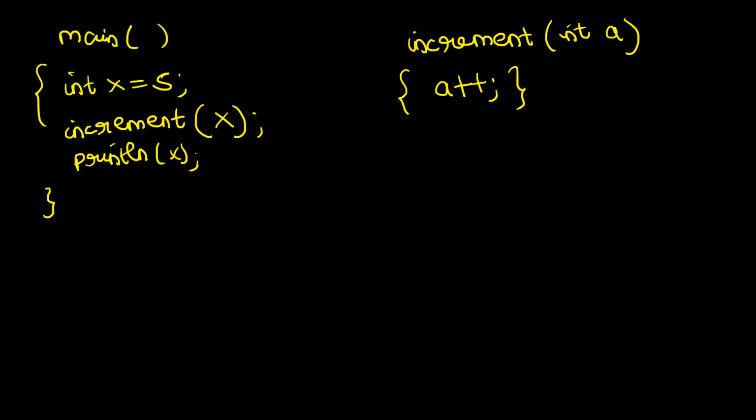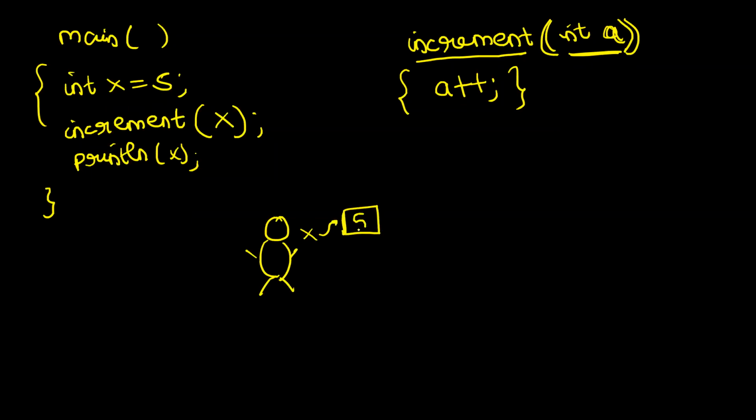Methods and functions are the same. See, int a is basically what? I am telling, this is a function increment, and this is expecting an integer to be passed as the argument. And I am calling that integer as a. See, try to understand. This is a person, and he has a value x. This is a block, and this block is storing 5.